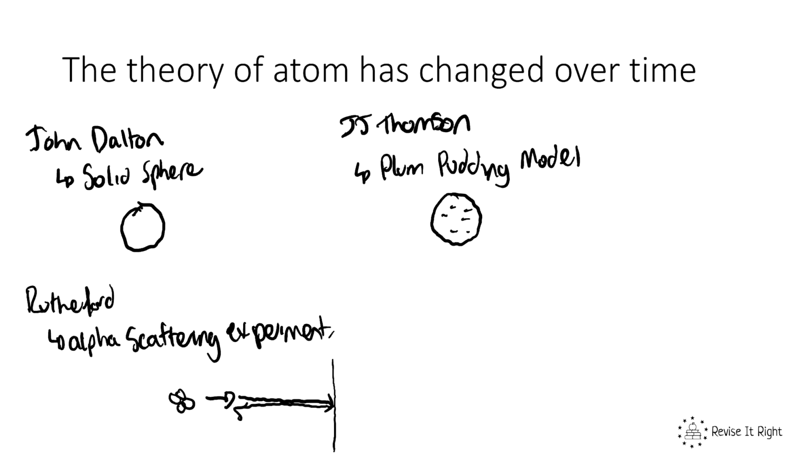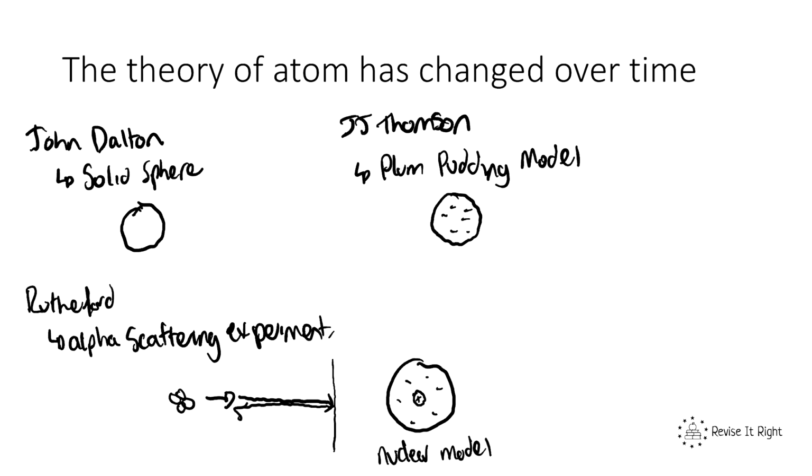So this led him to essentially come up with something called the nuclear model, where he still had his ball and he still had his negatively charged particles spread out within that ball. However, there was a much more dense positive nucleus in the centre of that atom.